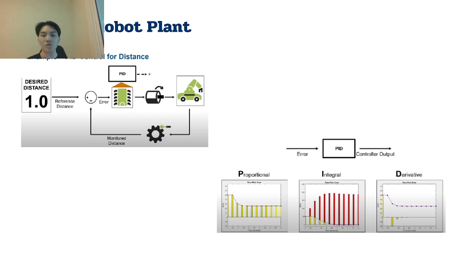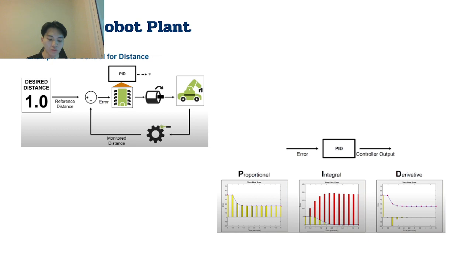On the right-hand side is the PID controller, showing how it works. The PID controller takes the error as input and produces the controller output. It uses the error, compares it with the input that we want, and adjusts the value to be the best value for the reference value that we want.